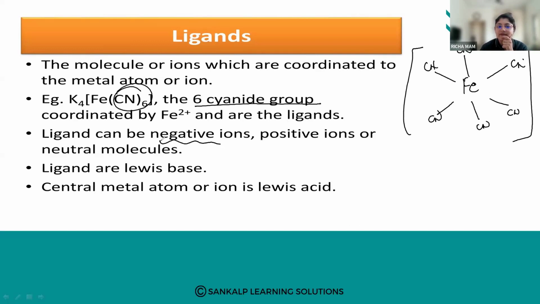Ligands can be negative ions, or they can be positive ions, or they can be neutral. Ligands are Lewis bases. What are Lewis bases? They can give a pair of electrons. Then the central metal atom or ion is a Lewis acid because it accepts a pair of electrons. Understood? Yes.